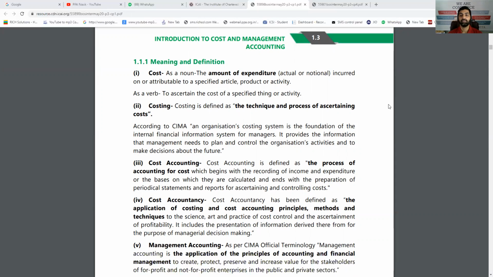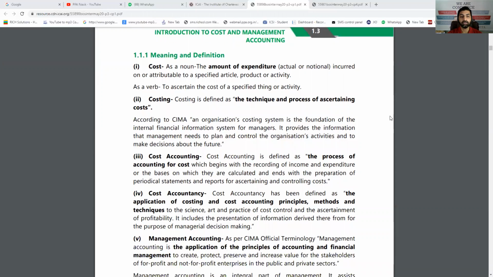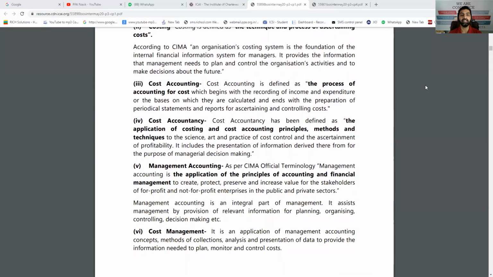Cost accounting is the process of accounting for cost, how to record this cost. For example, when we say it's a normal cost, then what to do when it is an abnormal cost, where it will be debited. So actual accounting of this cost is called cost accounting, while cost accountancy is the application of costing and cost accounting principles, methods and techniques to take decisions.